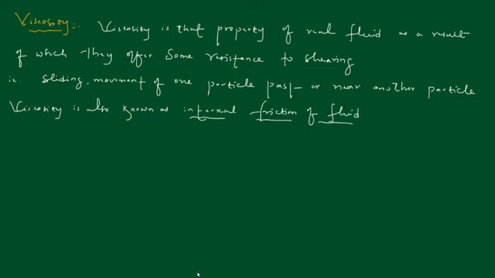For example, you can see honey. Honey has more viscosity than water, we can say. Suppose if you flow honey, it will resist itself by internal friction. It cannot flow freely on a surface. Whereas water will flow very easily with respect to the surface, where viscosity is less compared to honey.